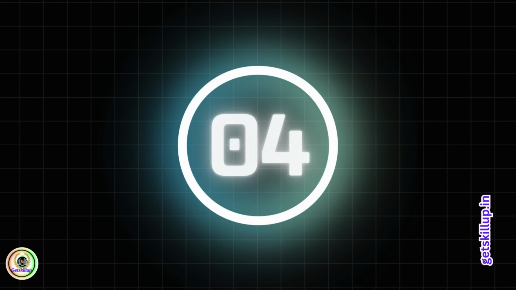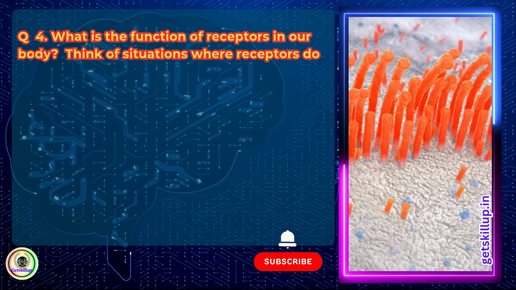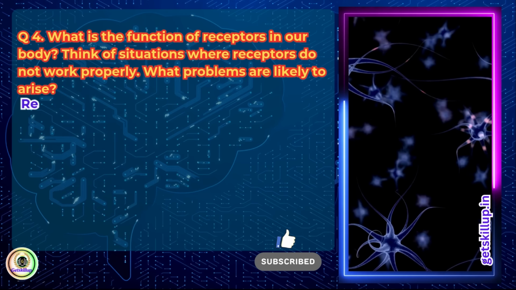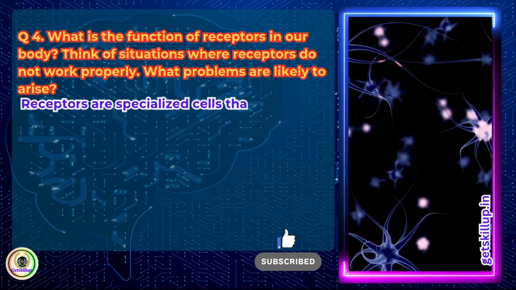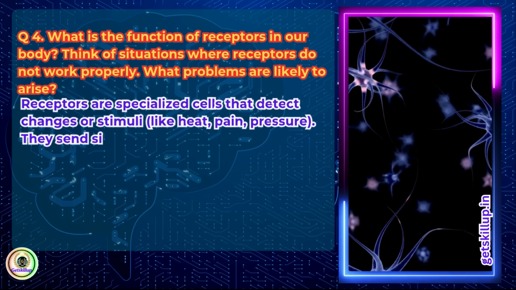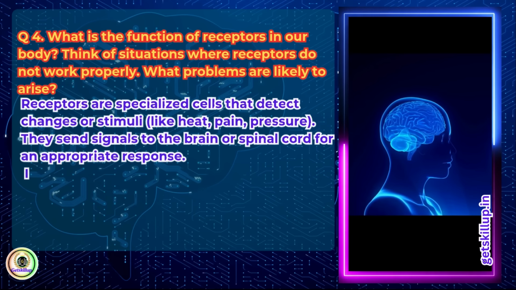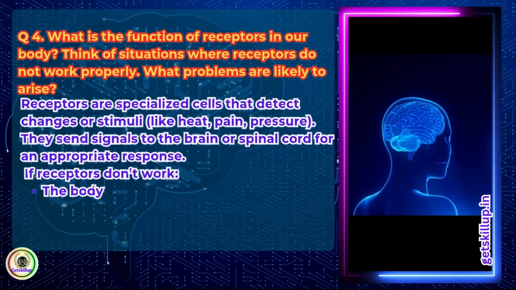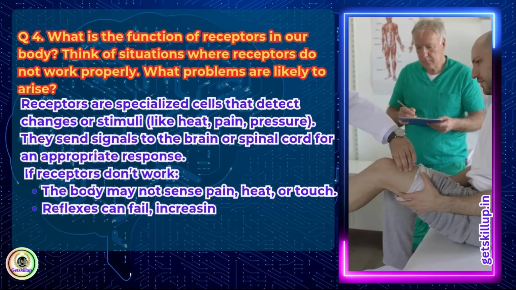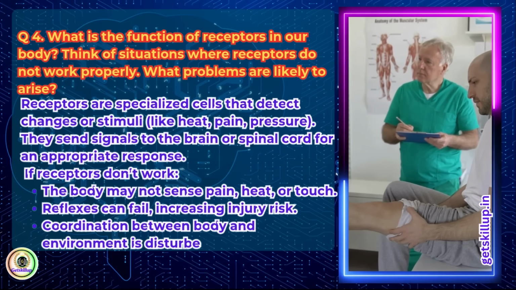Question 4. What is the function of receptors in our body? Think of situations where receptors do not work properly. What problems are likely to arise? Answer: Receptors are specialized cells that detect changes or stimuli like heat, pain, pressure. They send signals to the brain or spinal cord for an appropriate response. If receptors don't work, the body may not sense pain, heat, or touch. Reflexes can fail, increasing injury risk. Coordination between body and environment is disturbed.